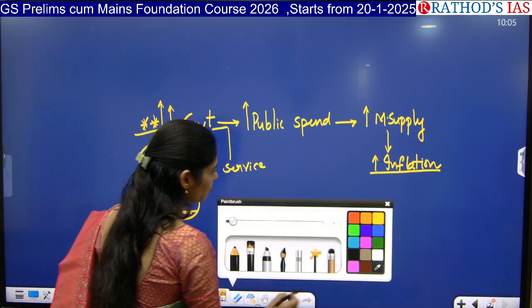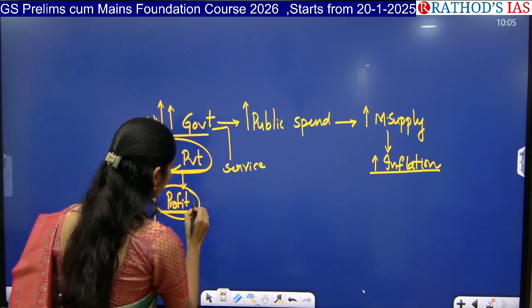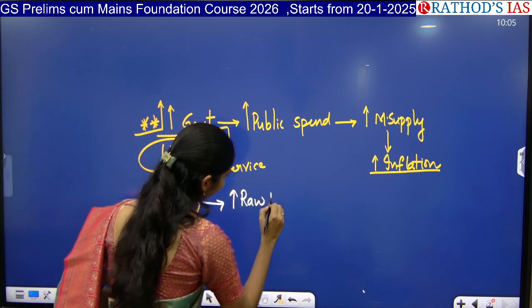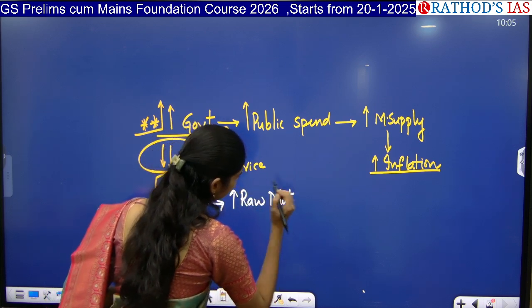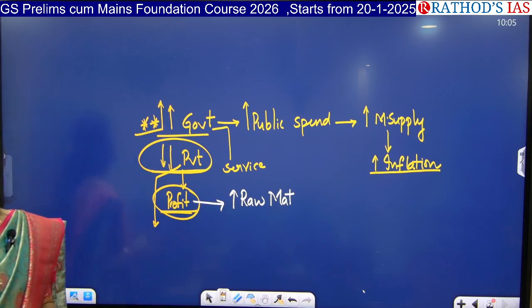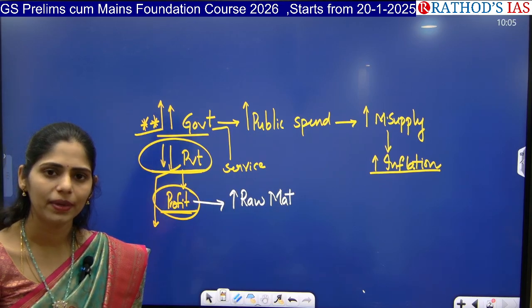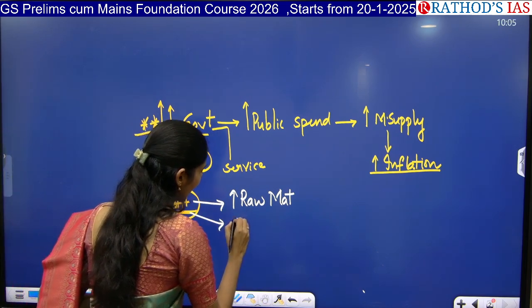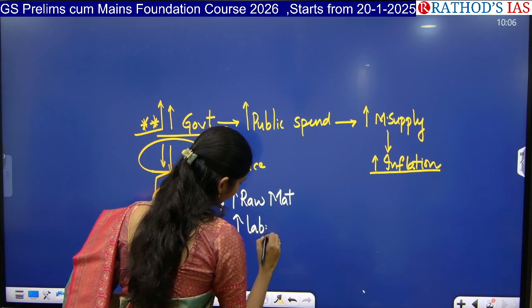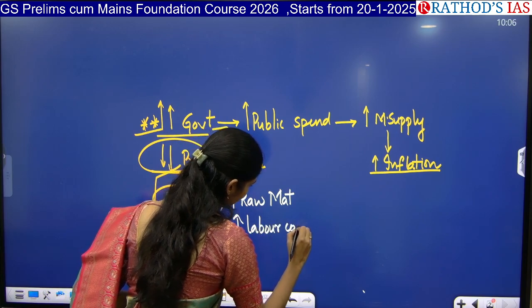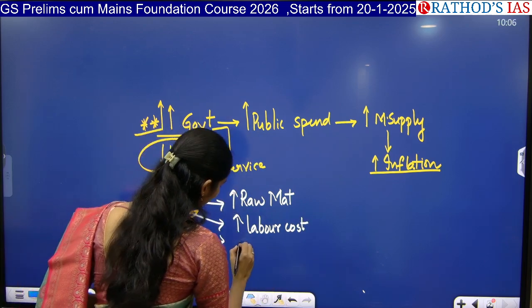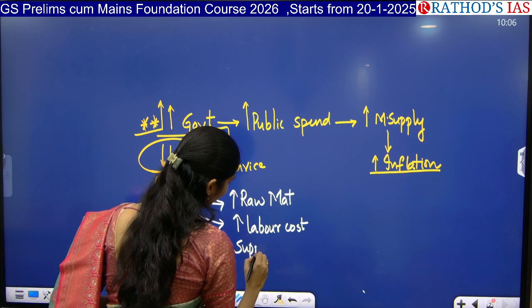So what is the reason why there is a decrease of profits? There is an increase of raw material cost. If you want to produce anything, we need to have the raw material. So nowadays, because of the increasing raw material cost, they are getting less profits. And the next one is that labor cost has increased in India. Labor cost. And not only that, supply chain alterations are happening.